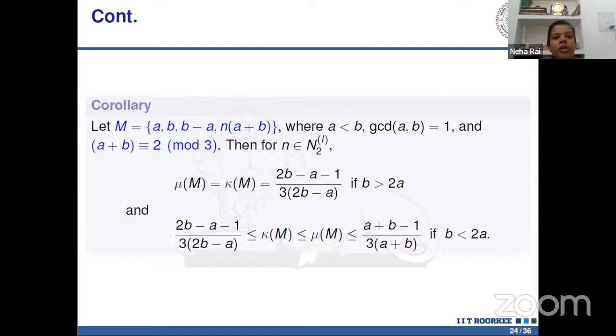And this corollary gives some exact values of mu M. In this case, when a+b is congruent to 2 mod 3, then for n belonging to N2(l), mu M is equal to kappa M, which is equal to this value if b is greater than 2a, and this provides the bound on mu M and kappa M when b is less than 2a.